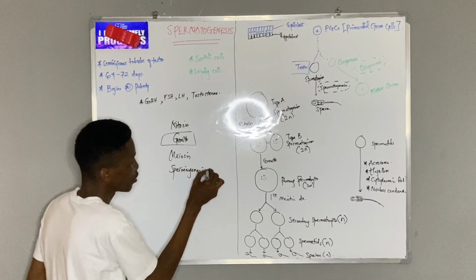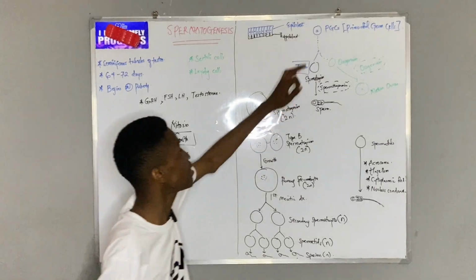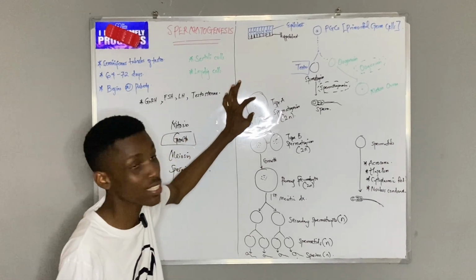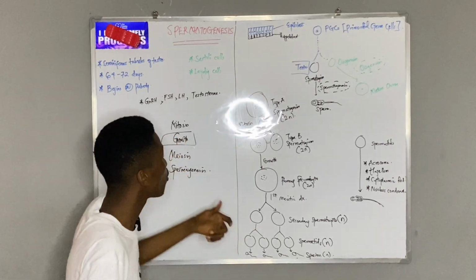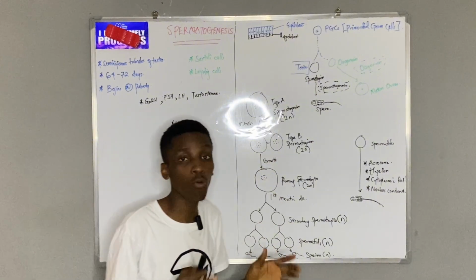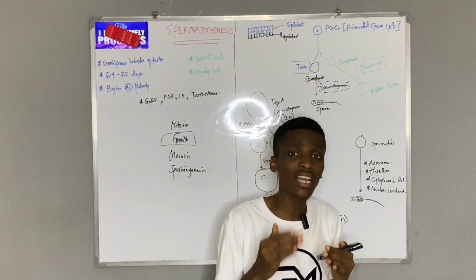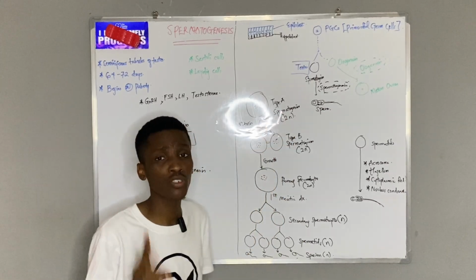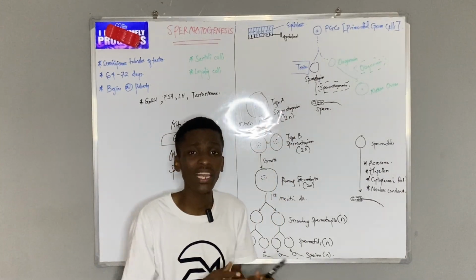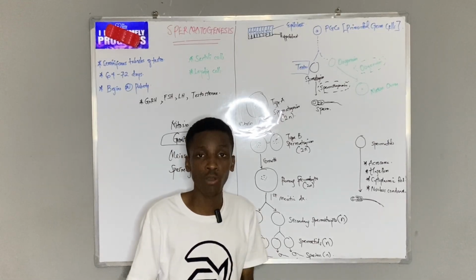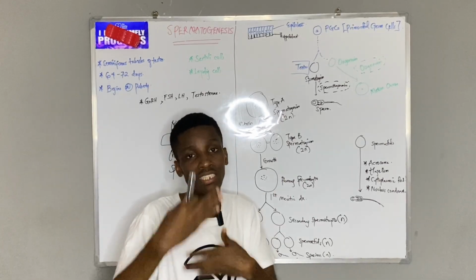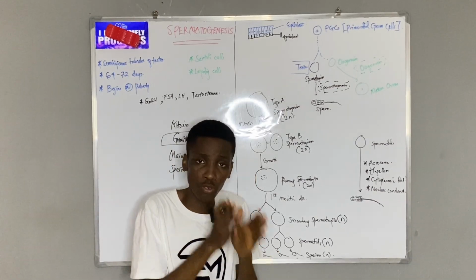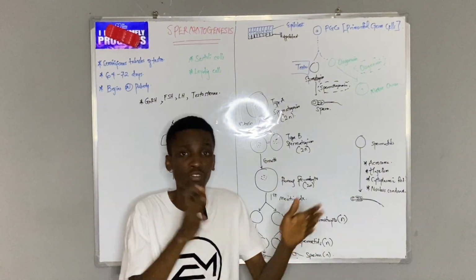So you realize that everything begins as spermatogonium. Now, the spermatogonium within the testes, at puberty, will start undergoing mitosis. What we are told is that at first, we differentiate spermatogonium into two types, type A and type B. Type A is majorly for self-renewal. So I just divide to ensure we are still there. I keep multiplying. Every single time we do mitosis, you divide to give two of your kind.